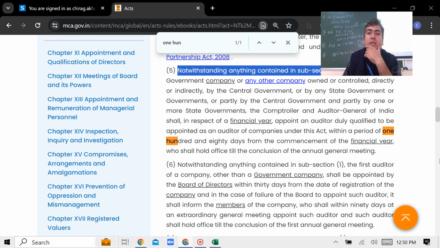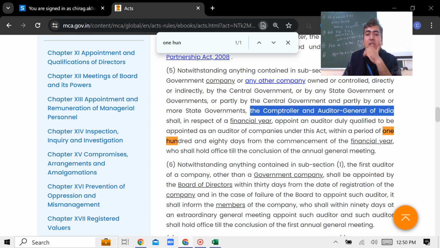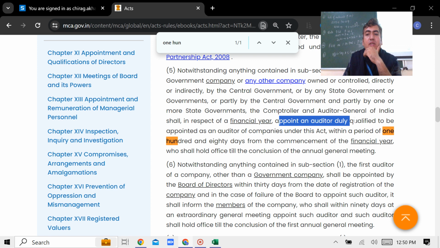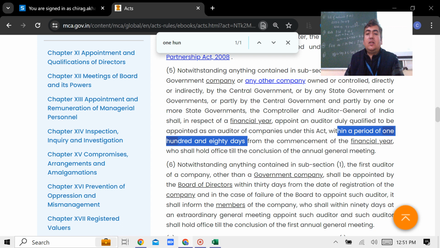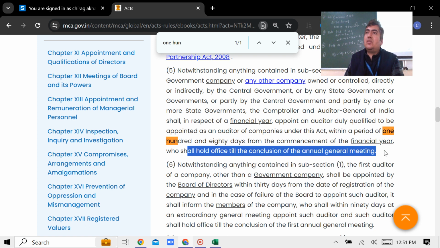And here it is written that the CAG of India shall, in respect of the particular financial year, appoint an auditor duly qualified to be appointed as an auditor of the companies under this Act within a period of 180 days. अब आपको बता दूं बेटा, and from the commencement of the financial year, who shall hold the office till the conclusion of the next AGM. तो वो काफी कॉमन बात है. अच्छा, अब यहाँ पे क्या कंफ्यूजन हुई उसको हम बात करेंगे.